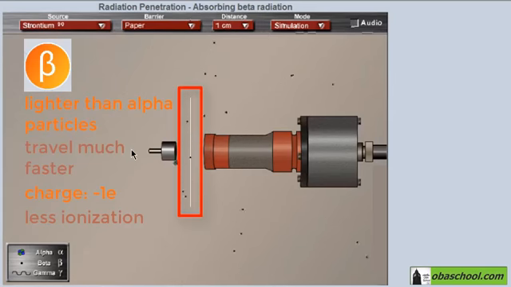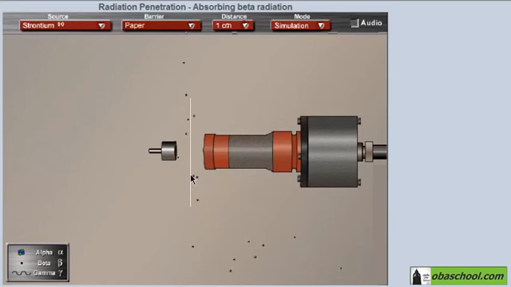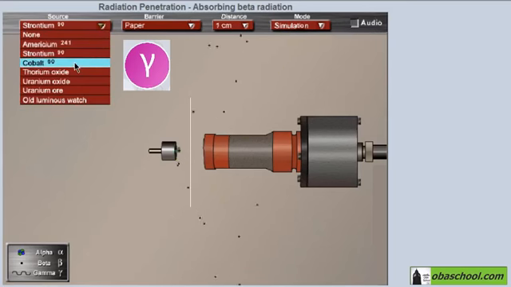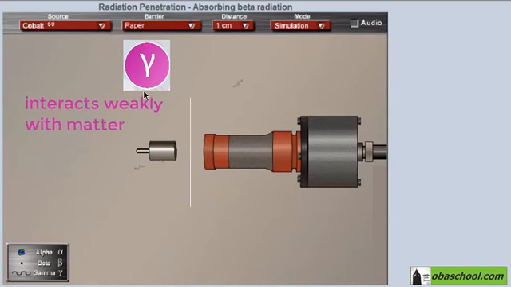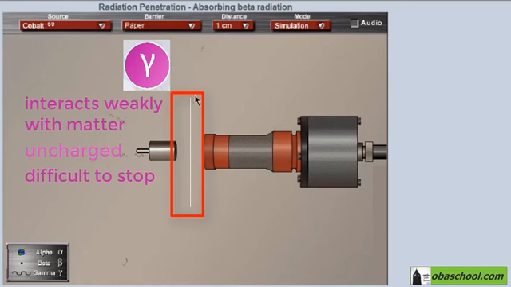it's slightly affected by it. However, regarding the gamma rays, by using a cobalt-60 source, which is known to be a gamma source, it's noticed that the gamma ray photon interacts weakly with matter because it's uncharged, and therefore it's difficult to stop. So regardless of the thickness of this paper, these gamma rays are not affected by the paper and they are not absorbed by it.